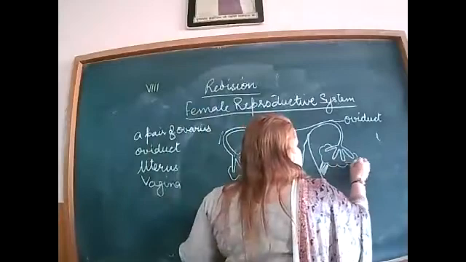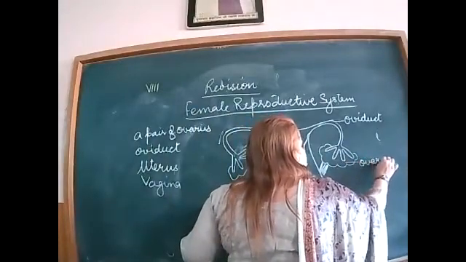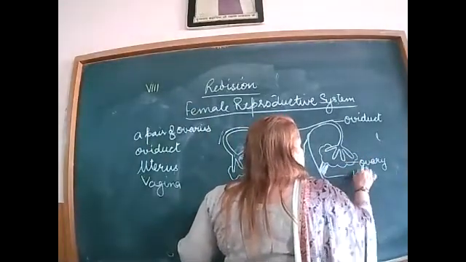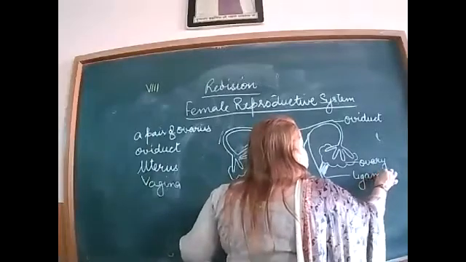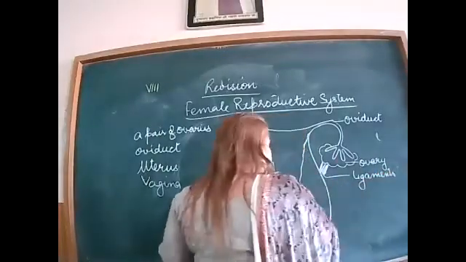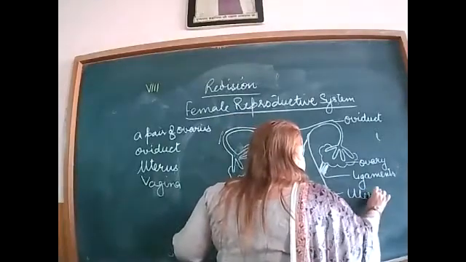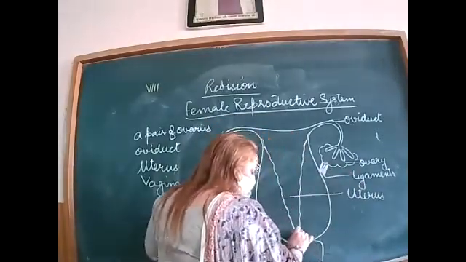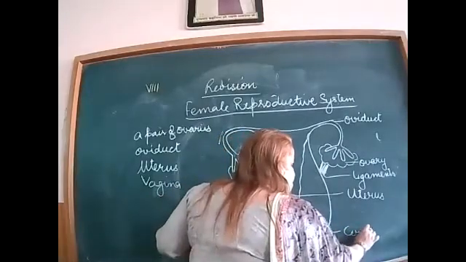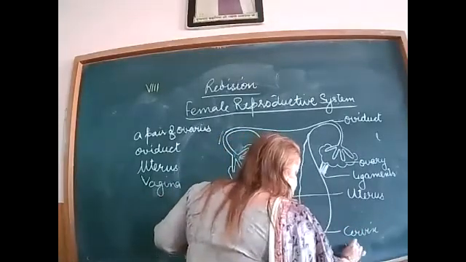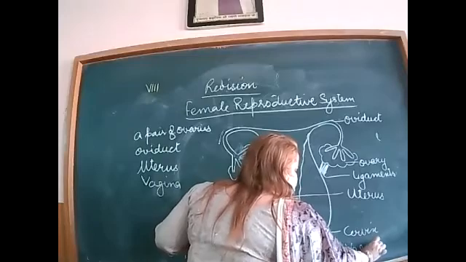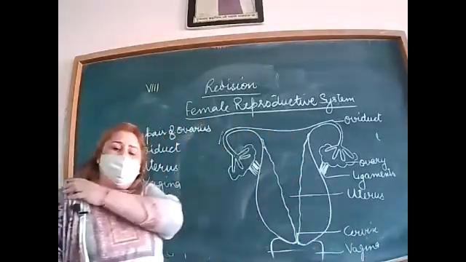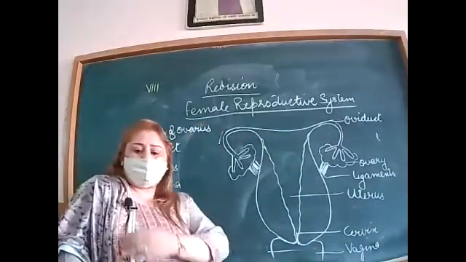Here it is the ovary. Here it is the ligaments, or you can say ovarian ligaments. This is the uterus or womb. This is the cervix, and here it is the vagina. This is the female reproductive system.